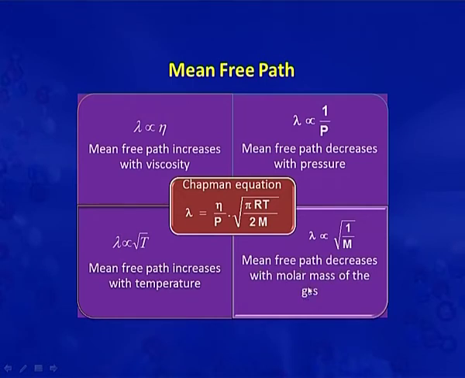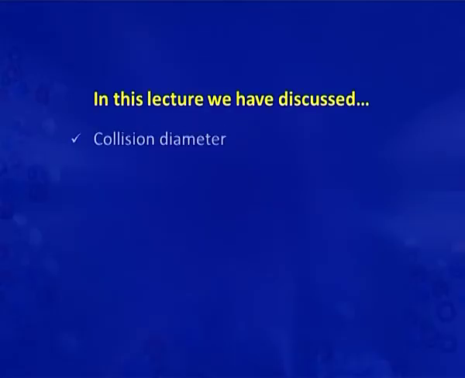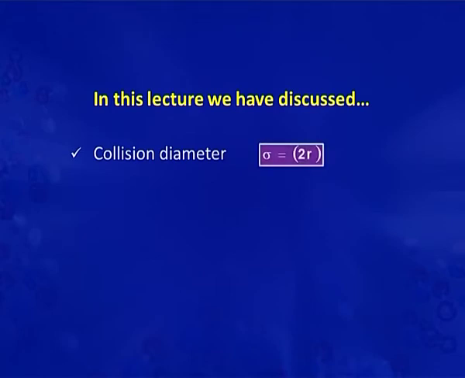So, viewers, in this lecture we have discussed the collision properties of gaseous molecules, like collision diameter, represented by sigma, which is equal to 2r. Then we discussed the collision frequency.